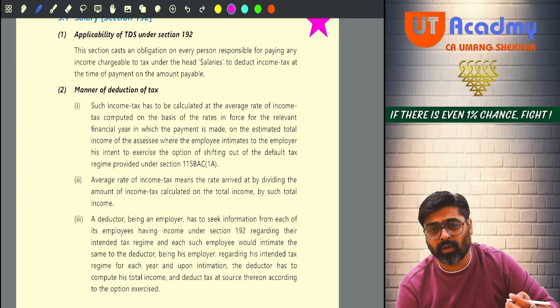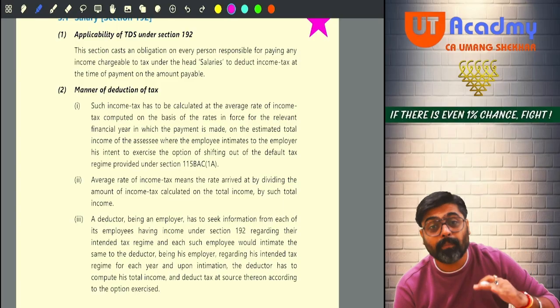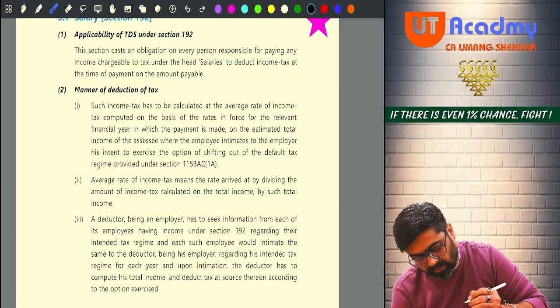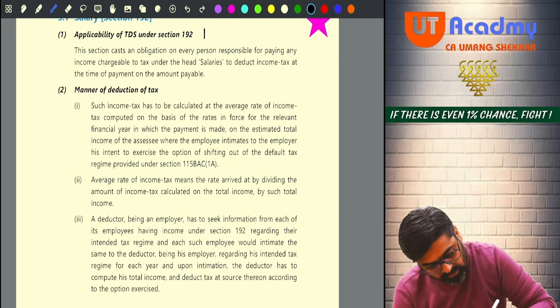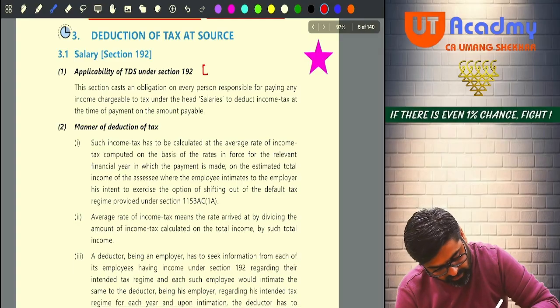And who can be employer? Employer can be any person, paying the salary to his employee. Now see, I will tell you, this is employer. In your ICAI study material only, employer.